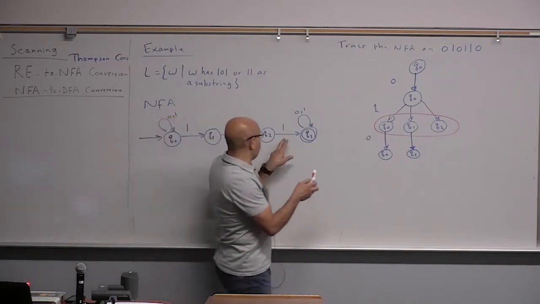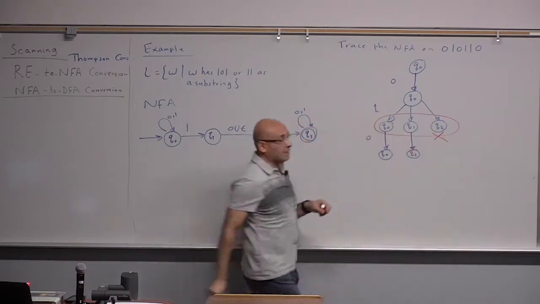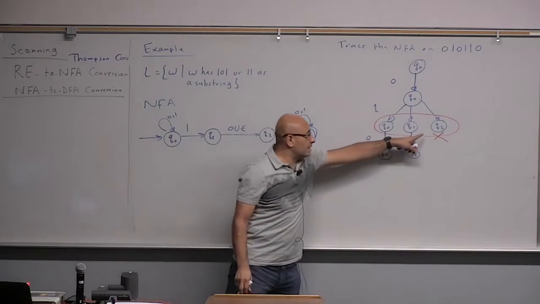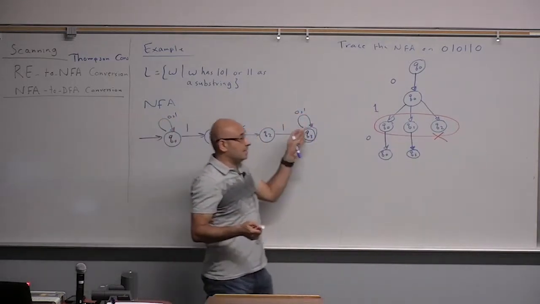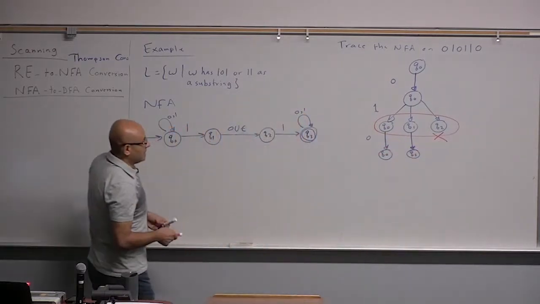So a trap state. So this is a dead end. So if you get a 0 and you are in Q2, this is a dead end. So this ends. But luckily, we have other paths. So this path ends here. But we have other paths.